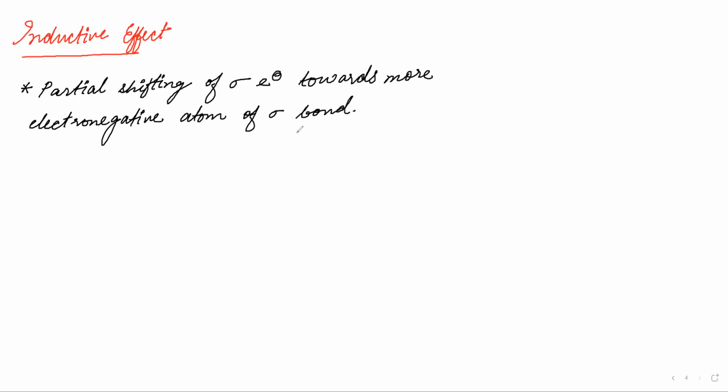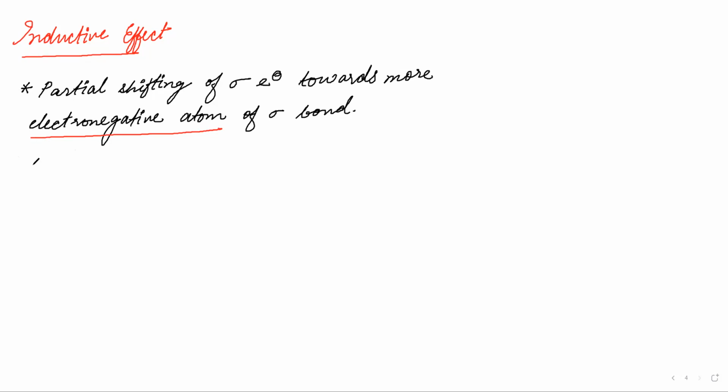The main point to remember here is the electronegative atom. You have to identify the electronegative atom, and it is always relative. In a bond, one of the atoms will have higher electronegativity and the other lower electronegativity.